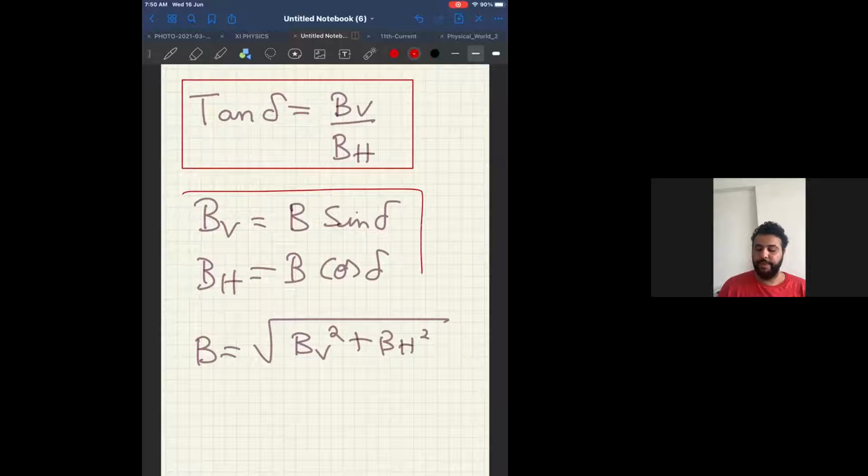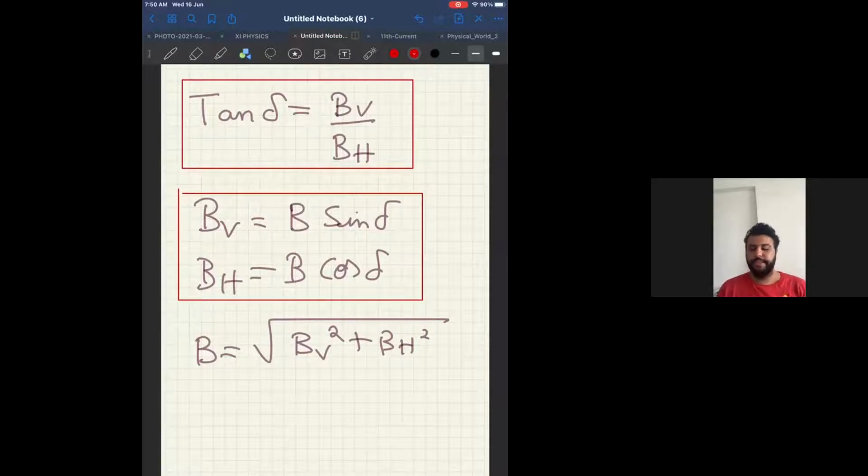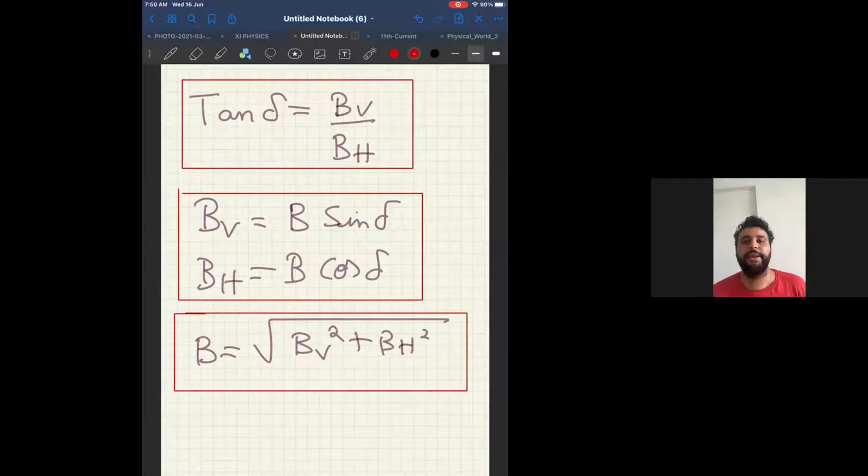Second, BV and BH are the vertical and horizontal components. Therefore, BV is B sin delta and BH is B cos delta. And the total magnetic field is square root of BV square plus BH square. All these formulae were there in 11th standard also. It has come again, so make a note of this. This is all regarding our angle of dip delta formula.